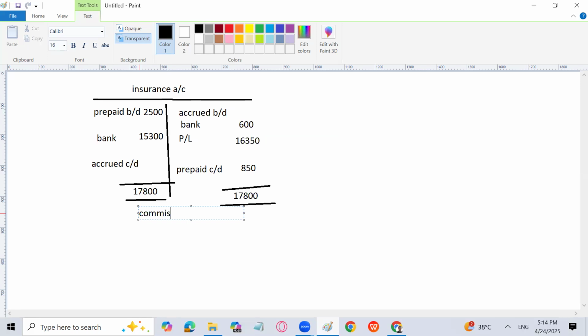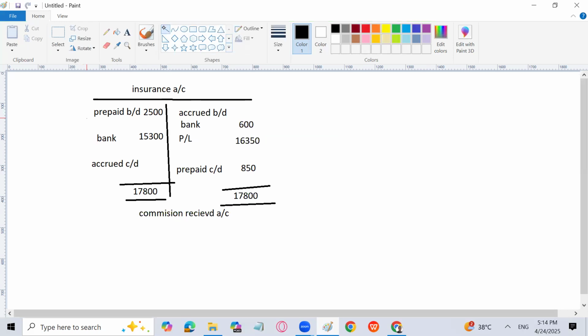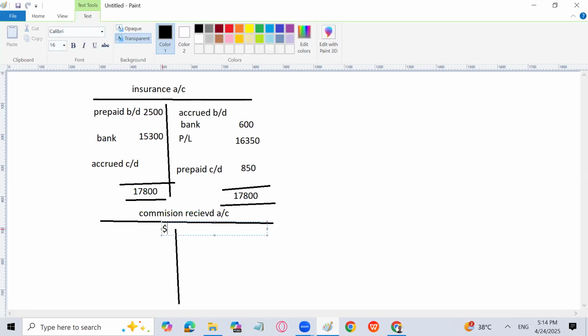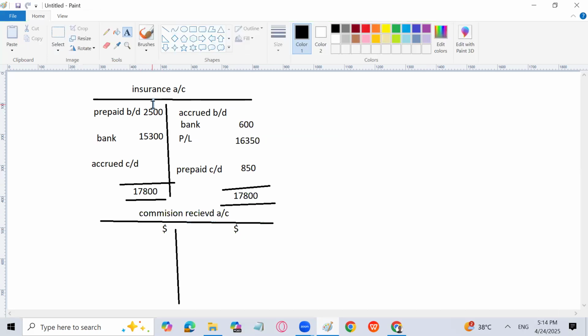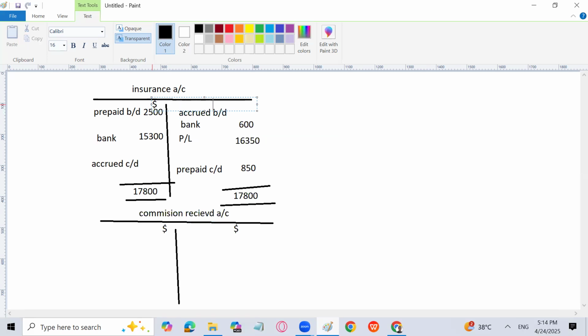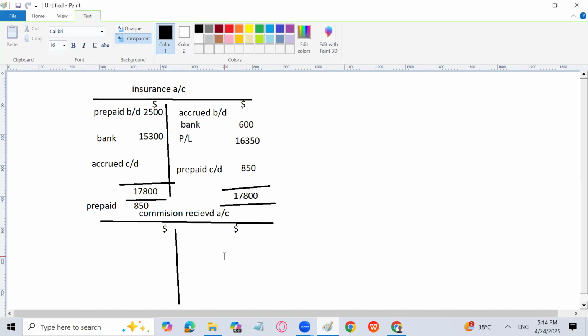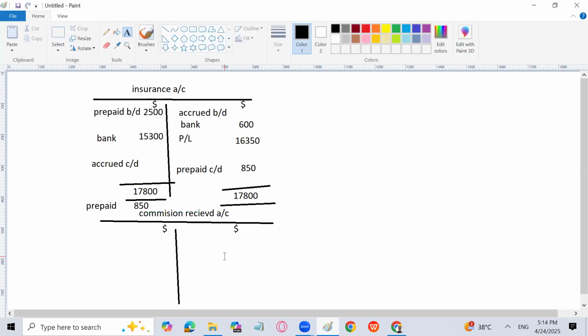Now I am going to prepare the commission received account. Actually, it is written commission receivable, but it is a commission received account. We have discussed that already. Commission receivable account means basically the commission received account, one and the same thing. One thing which I have missed is that you have to write the prepaid brought down, 850, for the next year. Otherwise, you will lose marks for that. You can go for the dates on your own because that is not a big deal. Now we talk about the income account.